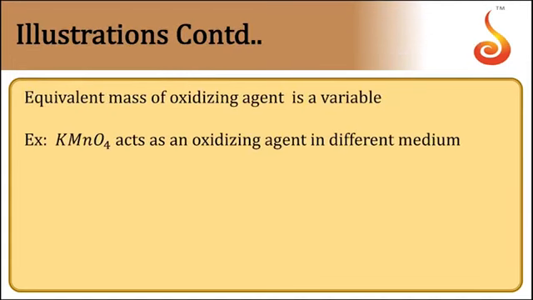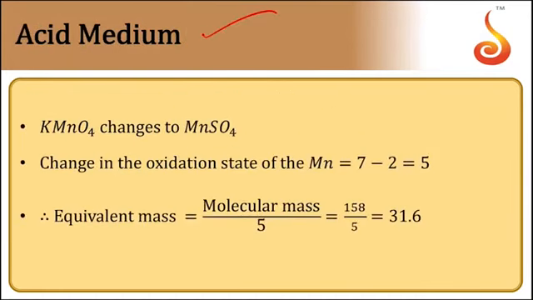Let us take examples now. If you take the equivalent mass of an oxidizing agent, let us take potassium permanganate. It is variable, because the change in oxidation state will be different in different media. Let us take acidic medium. In acidic medium, potassium permanganate changes into MnSO4. In KMnO4, Mn has a plus 7 oxidation state, and here Mn has a plus 2 state. The difference between these two is 5. So the equivalent mass is the molecular mass of potassium permanganate divided by 5.